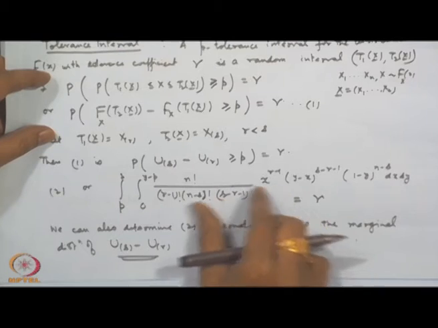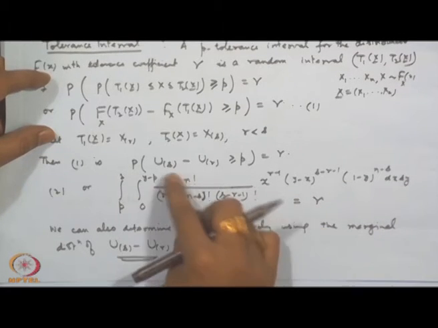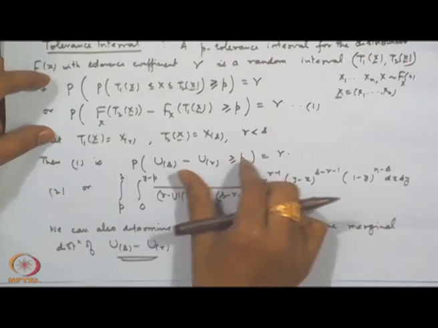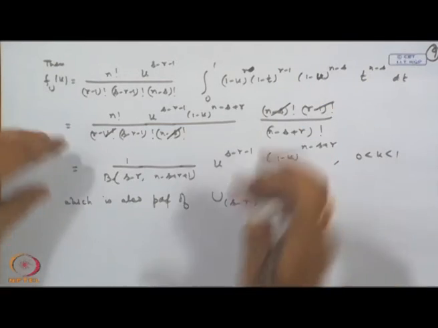If we look at the condition here, the double integral that I wrote must be equal to gamma. Now, if U_s minus U_r has a beta distribution, then it simply becomes a condition on a beta integral or incomplete beta function.